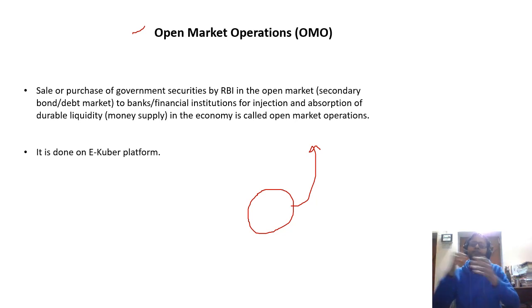So this is a process in which selling and buying of government securities by RBI is done in the open market, that is, the secondary bond debt market. This can be done to suck out liquidity, and also to provide liquidity. If RBI buys the securities, then it provides liquidity. If it sells the securities, it sucks out the liquidity. RBI does this on the eKuber platform.